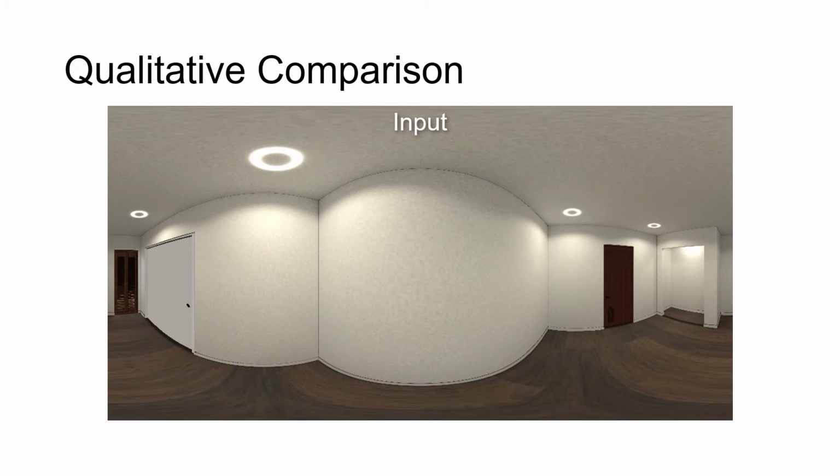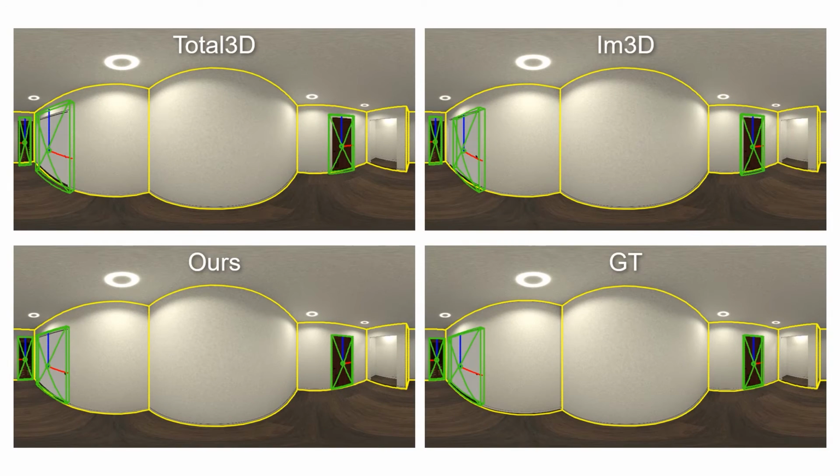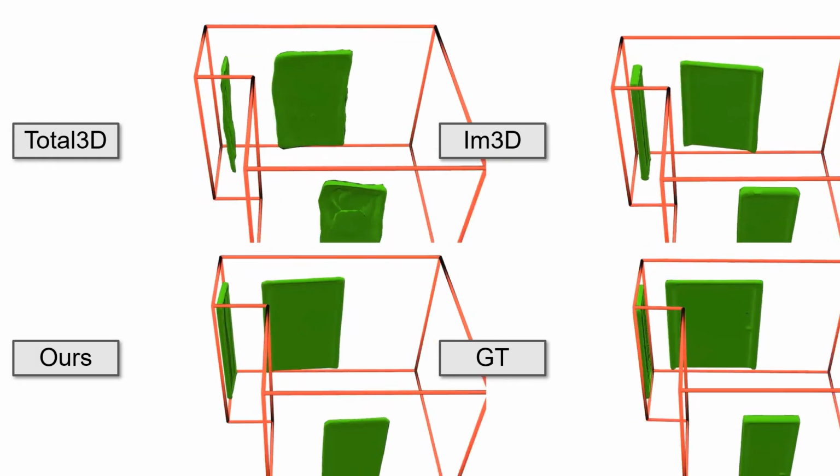In this much simpler case, even though the 3D-2D correspondence is quite good in previous methods, they still fail to estimate the right distance for each of these doors.